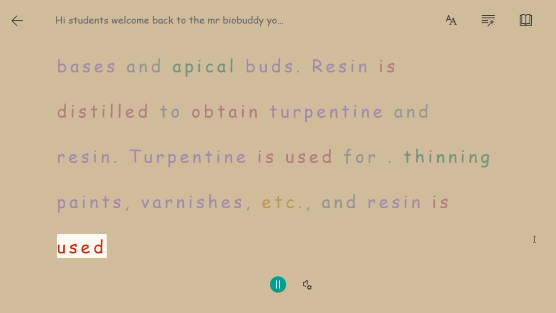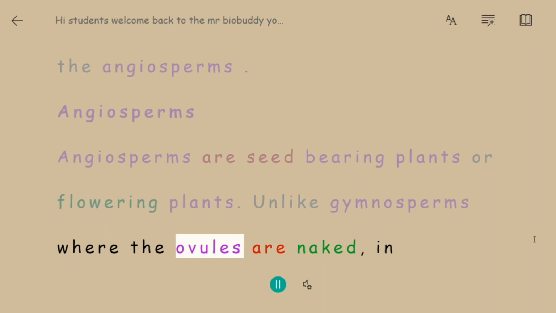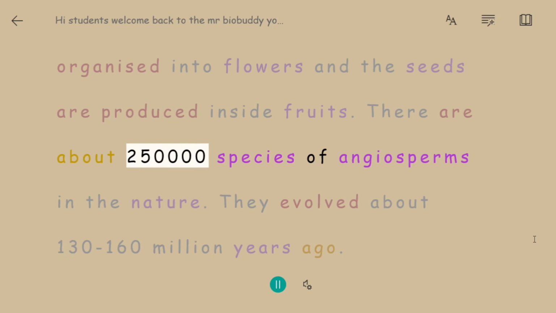Now start the Angiosperms. Angiosperms are seed-bearing plants or flowering plants. Unlike gymnosperms where the ovules are naked, in angiosperms the sporophylls are organized into flowers and the seeds are produced inside fruits. There are about 250,000 species of angiosperms in nature. They evolved about 130 to 160 million years ago.